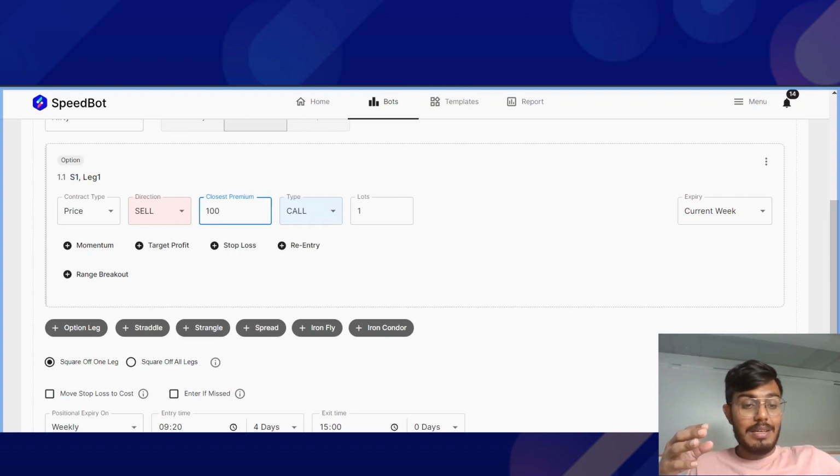This is the value of the option contract that you need in order to execute a call trade. Let us say if you want to short a call option that is currently being traded at somewhere around 100 rupees premium, then the algo will select that contract and execute it right away.